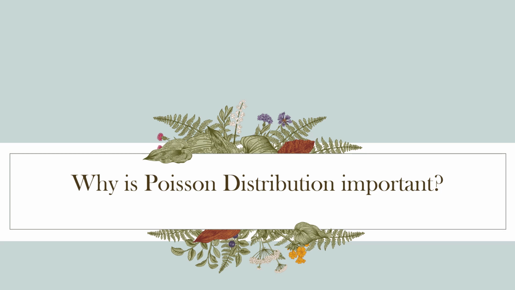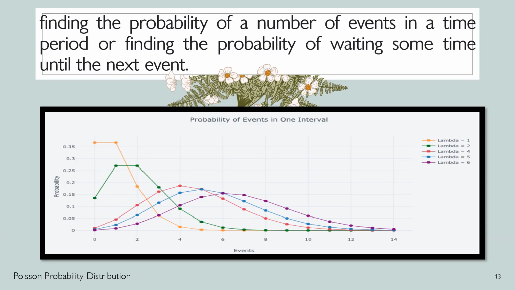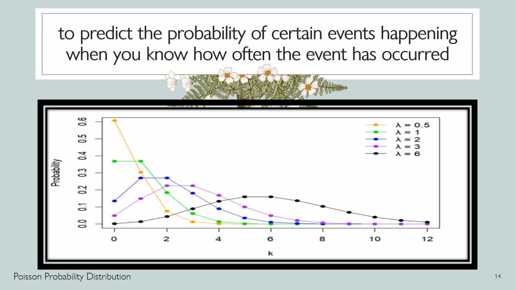Now, why is Poisson distribution important? So Poisson distribution is important because we need it to do interesting things in life, like finding the probability of a number of events in a time period or finding the probability of waiting some time until the next event. Poisson distribution is actually a tool because this will help us in predicting the probability of certain events.